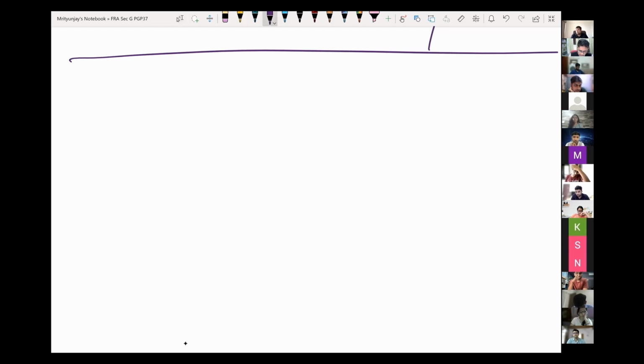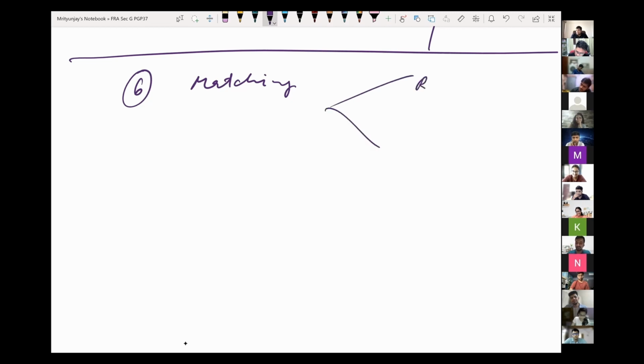In that line, I will give you one more argument today. That is the argument of the matching concept. In some sense, we have already discussed this. The understanding of this is actually getting ingrained in our brain, but I will formally mention it. The matching concept is about the revenues and expenses. Once again, revenues and expenses.